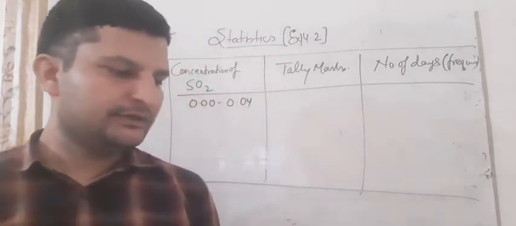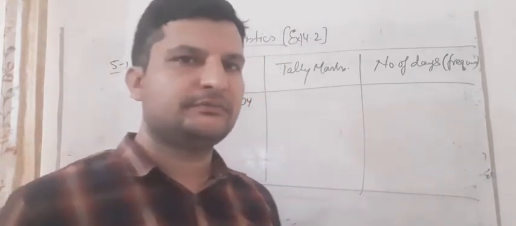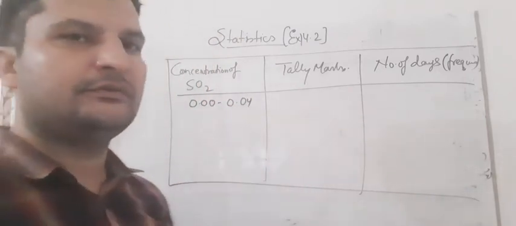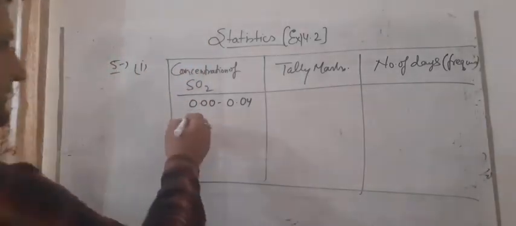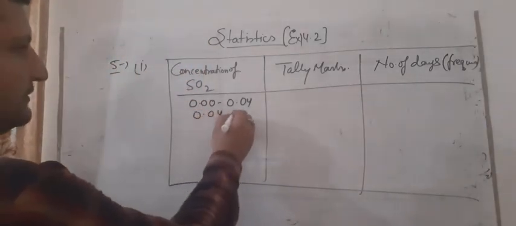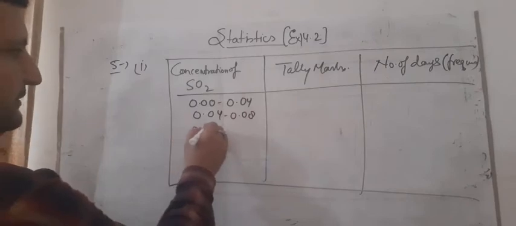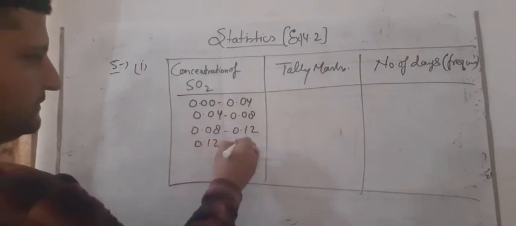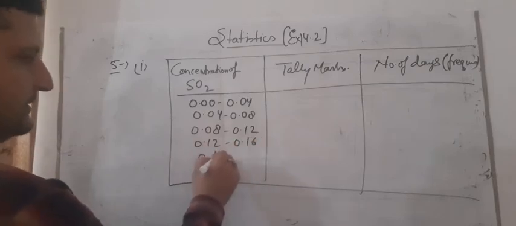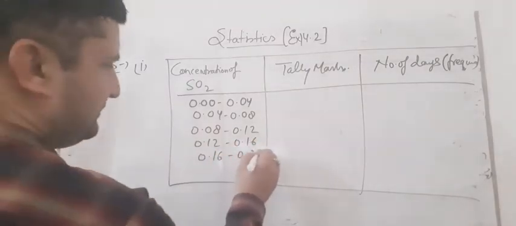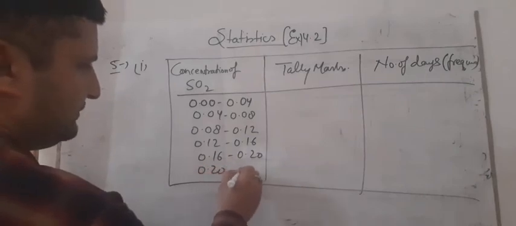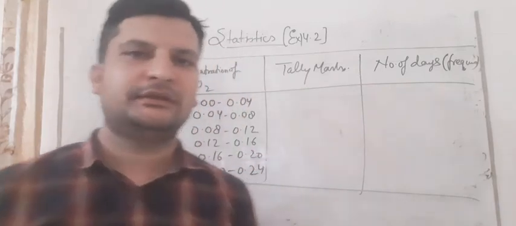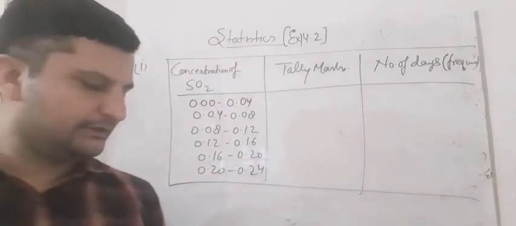So we can say 0.24 is the last, because the gap is 0.04. We can make it like this: 0.04 to 0.08, 0.08 to 0.12, 0.12 to 0.16, 0.16 to 0.20 and 0.20 to 0.24. So 0.24 will be the last, because 0.22 is the last value given.